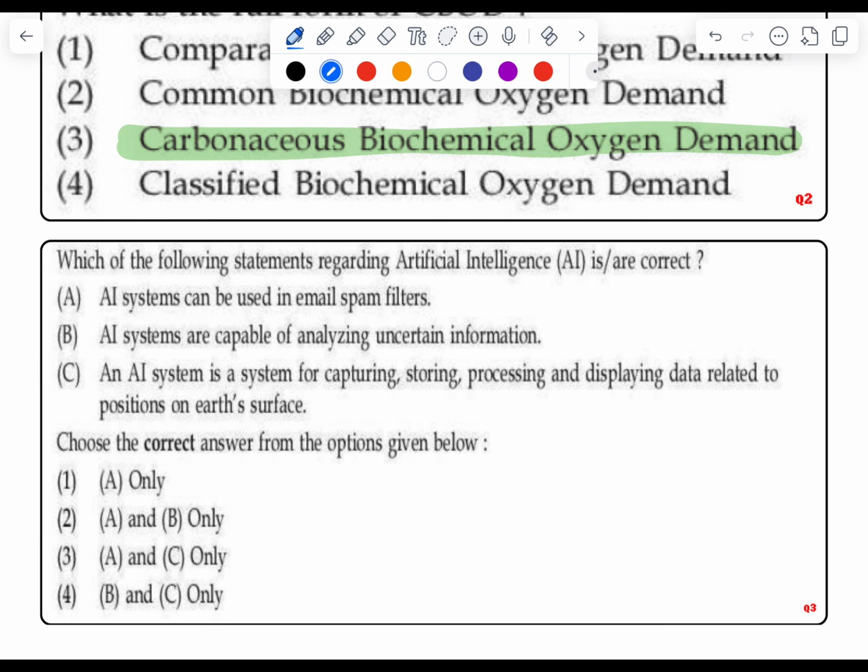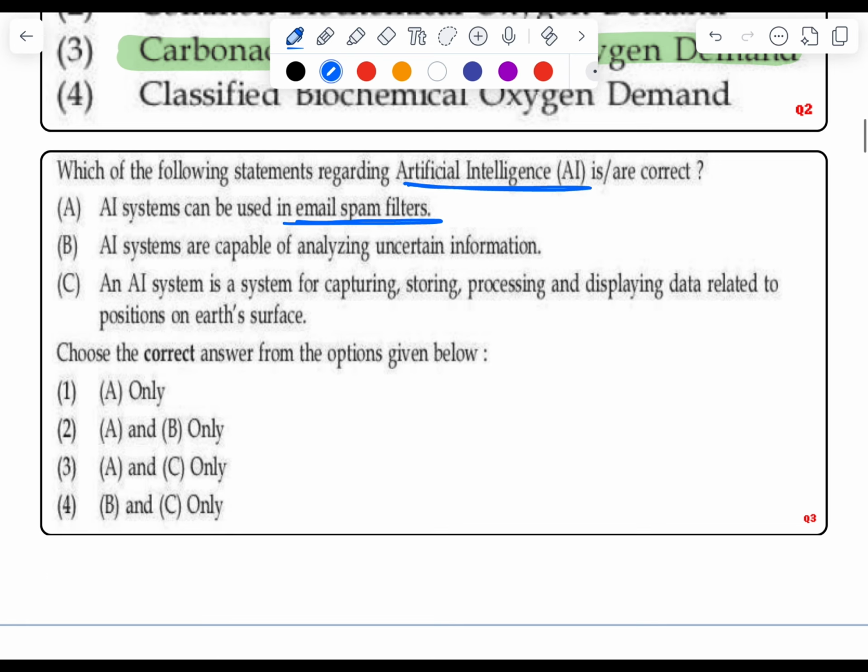Which of the following statements regarding artificial intelligence is or are correct? Statement A, AI systems can be used in email spam filters. This is a correct statement. It is indeed used in email spam filters. Option B, AI systems are capable of analyzing uncertain information. Yes, this is a correct statement.